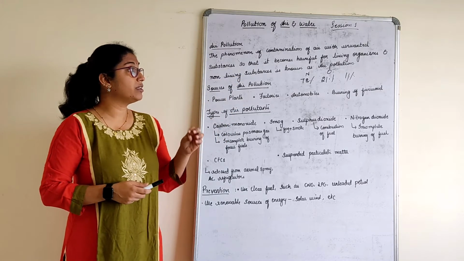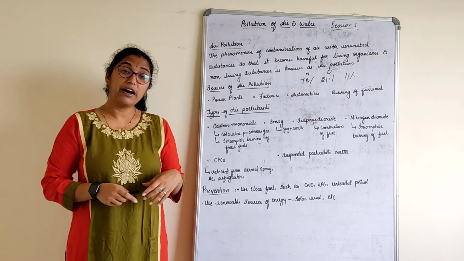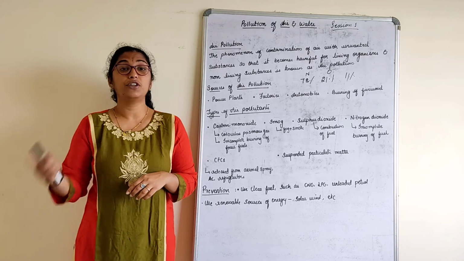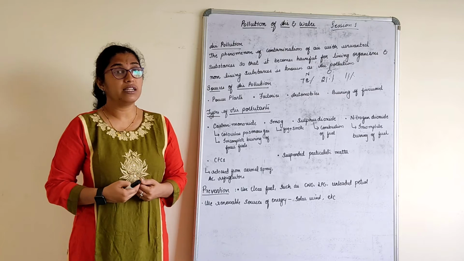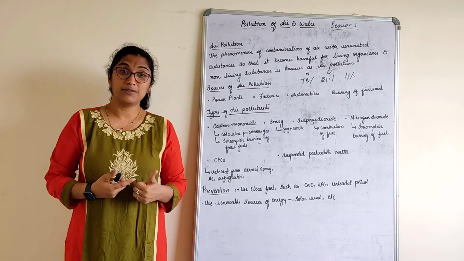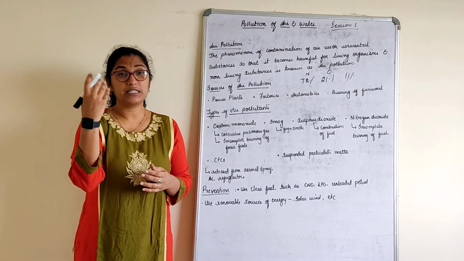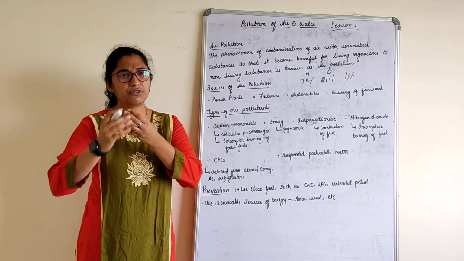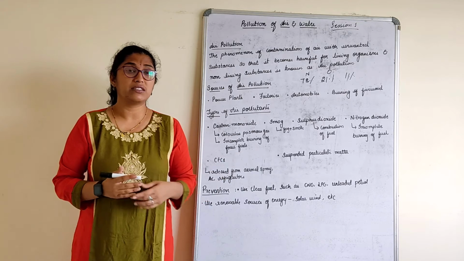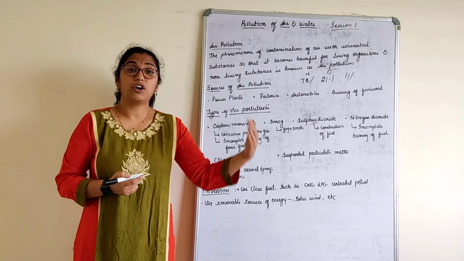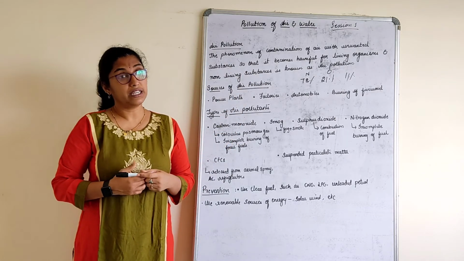So it is a phenomenon of contamination of the air with unwanted substances which becomes harmful for living organisms as well as non-living substances. Now you can ask me why non-living substances will come into this. It will affect only living organisms, right? Non-living substances as well. Monuments will get cracked or they get old, and we can find several defects in monuments. Monuments is just one example I gave you. Even non-living substances get affected by this atmospheric pollution.